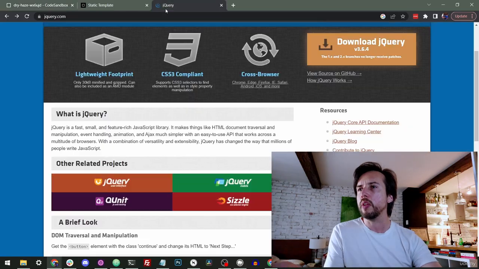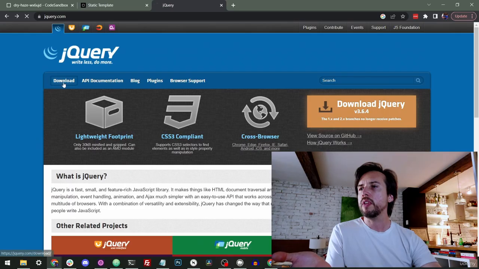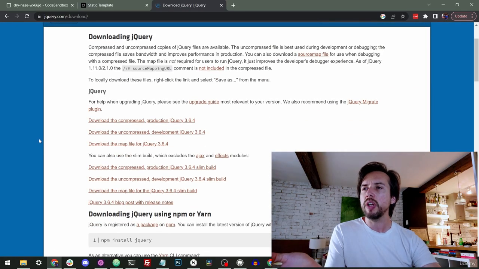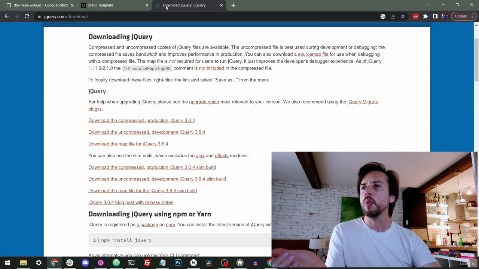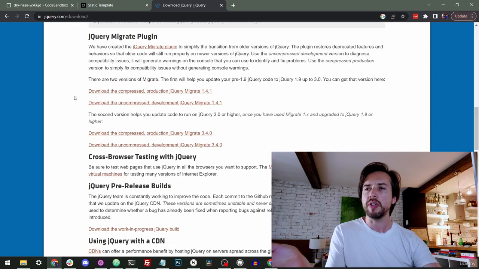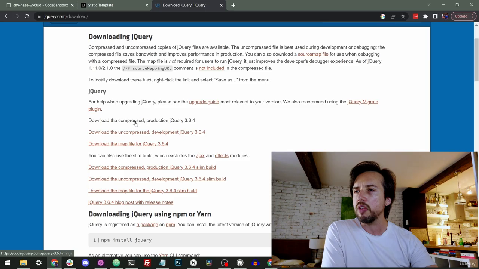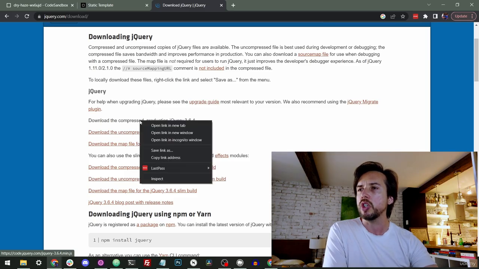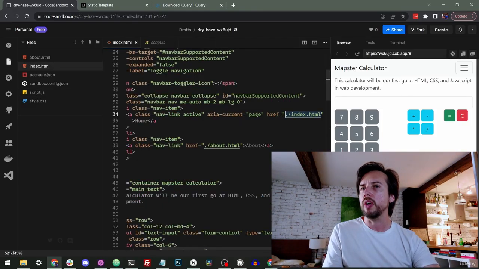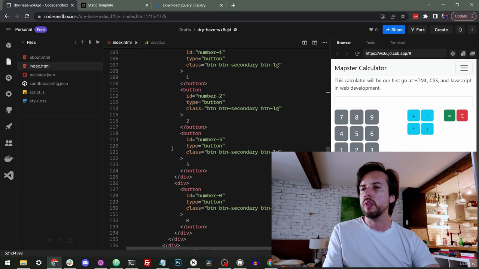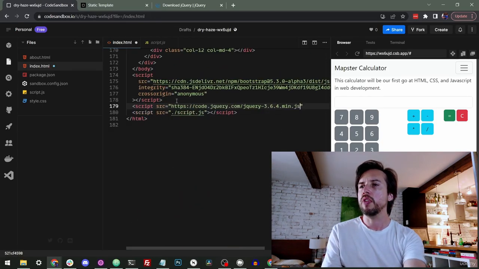So in order to load it into the page at all, we have to figure out what to do here. Over here, we have this button, download. Now we could download jQuery and load it into our page by including the JavaScript file right alongside these files. But we're going to use a CDN, which is basically the same thing that we used with Bootstrap. And there's all these different files. It says download the compressed production version of jQuery. So we're just going to right click that and copy link address. And we're going to come back to our index.html, and come down to right where we load the Bootstrap. And we're going to do script src equals, and paste that in.